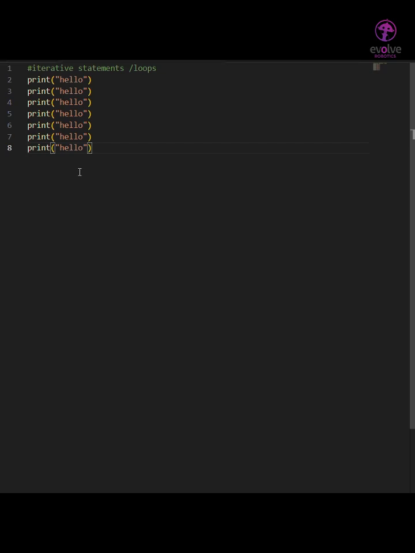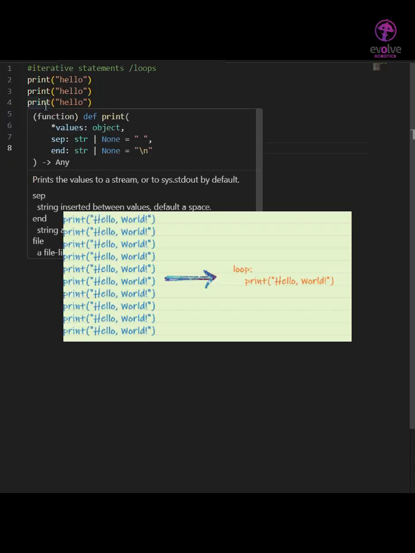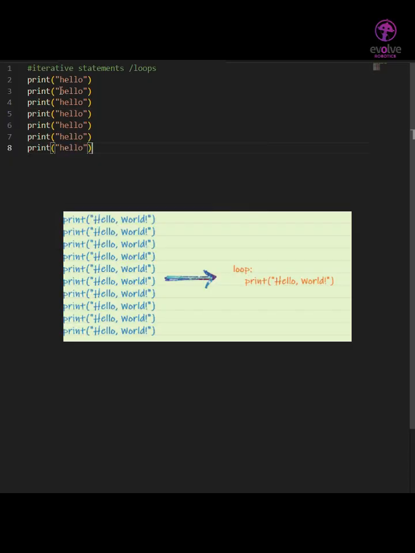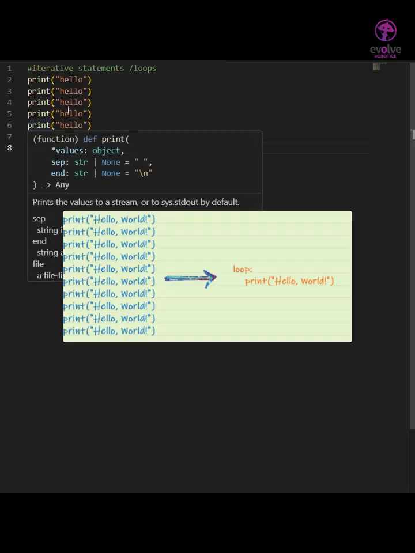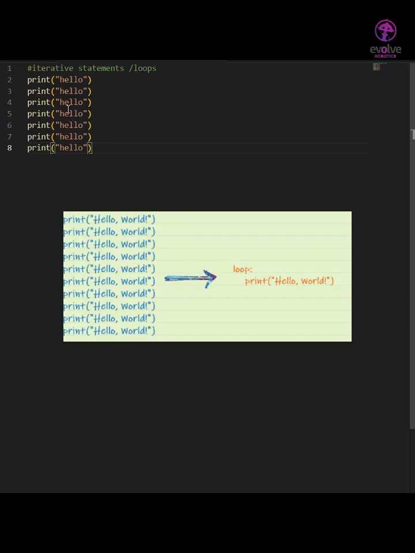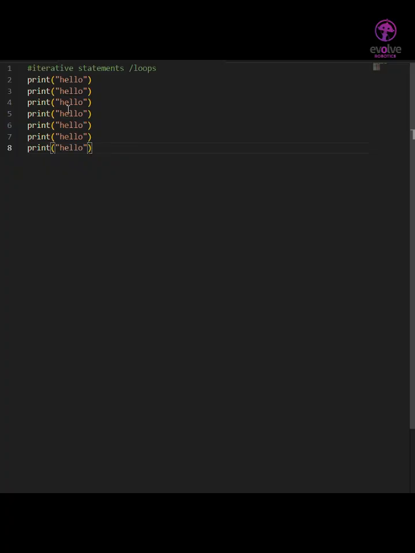So instead of writing this statement, this same statement that we are repeating, right? Instead of writing the same line of code over and over again, we will use loops for executing the same statement for 10 times or more, however many times that we want to print, the loop will execute that much. That means we can do our task repeatedly.